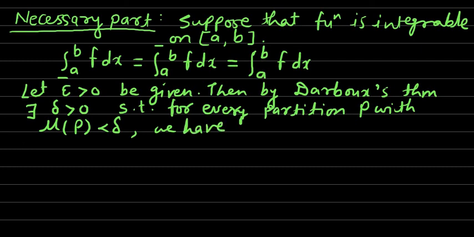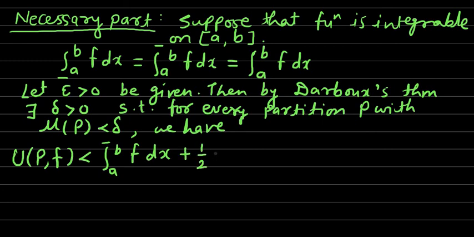the upper sum over partition P for the function f, UPF, is less than the upper integral a to b f dx plus epsilon by 2. Epsilon by 2 means 1 by 2 epsilon. As the function is integrable, the upper integral is the same as the simple integration. So this is equal to the integration a to b f dx plus 1 by 2 epsilon.